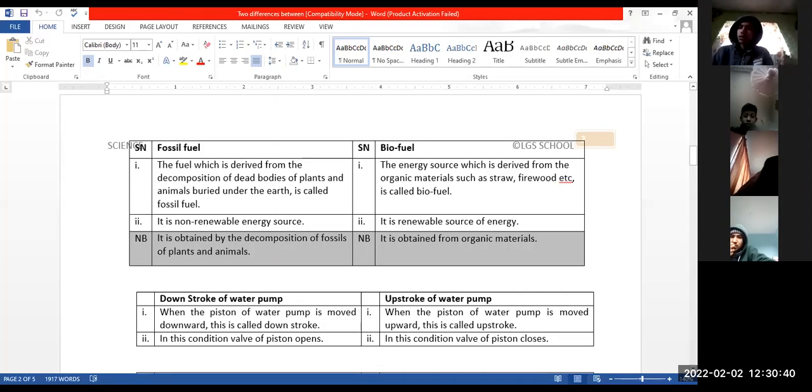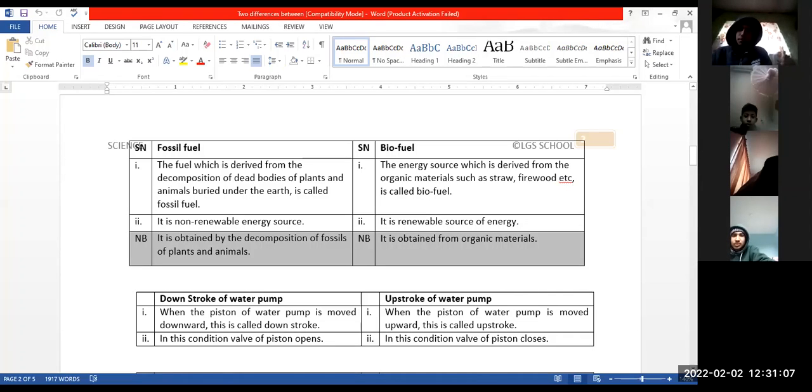Okay, next, what are the differences between force and pressure? Force is an external agency that changes or tends to change the state of a body. Pressure is the force applied per unit area. Force's SI unit is Newton. Pressure's SI unit is Pascal. Very good.